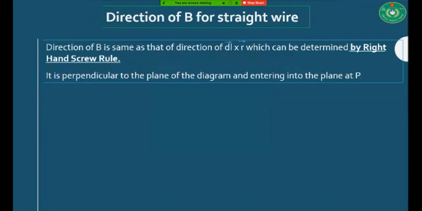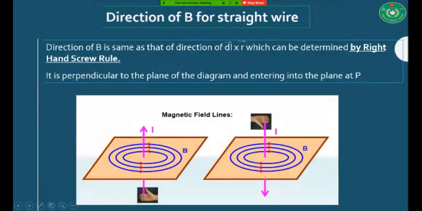Okay. Now I'm going to discuss the direction of the magnetic field for a straight wire. You know very well that you can determine the direction of the magnetic field for a straight wire by the right hand thumb rule. Okay, and it has already been discussed here.